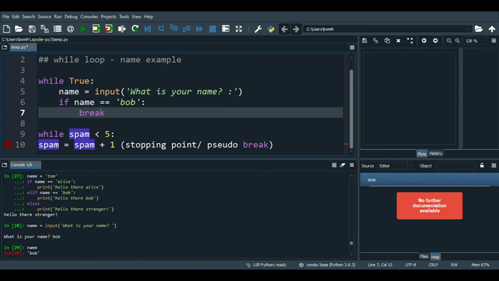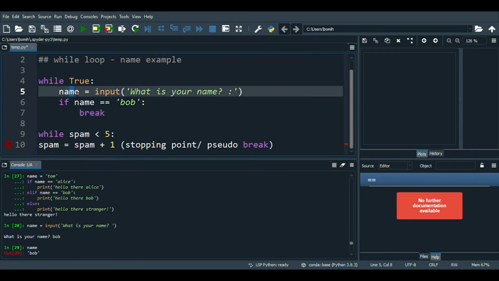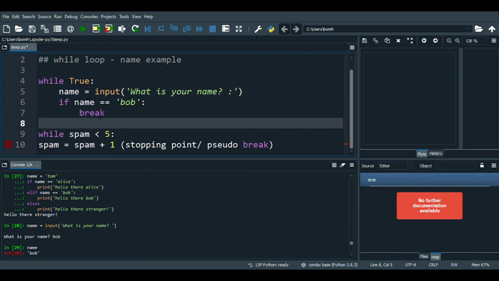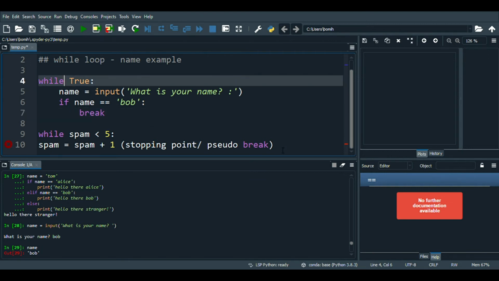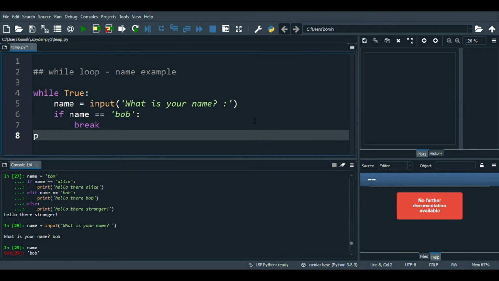Strings don't have that same value as numbers, as in being increased by 1 to be eventually stopped. So for variables that contain strings, we have to put just a strict breaking point. So just write break. If the name is Bob, then the computer user is the proper name, so we want the program to stop asking for the username entirely. And we would just print, hello Bob, you're welcome.